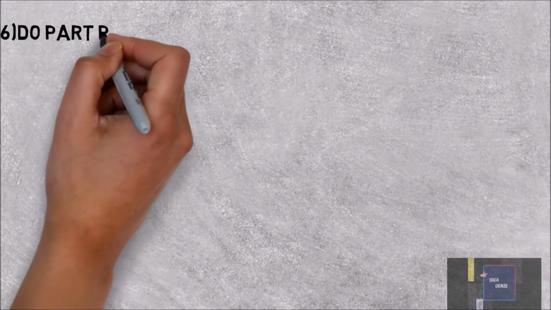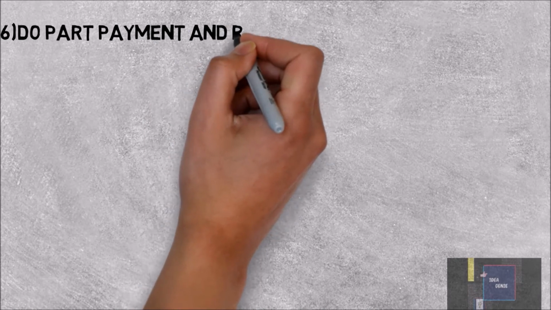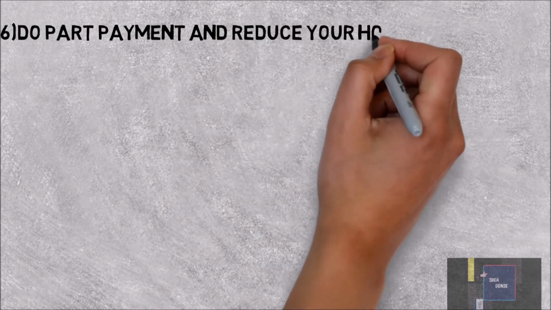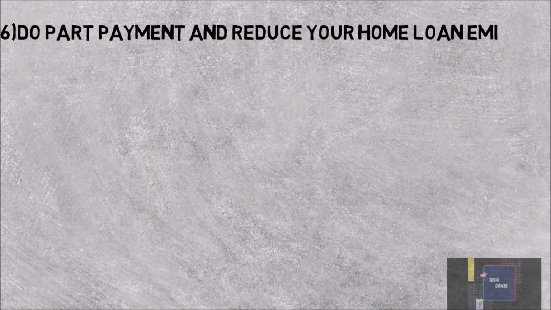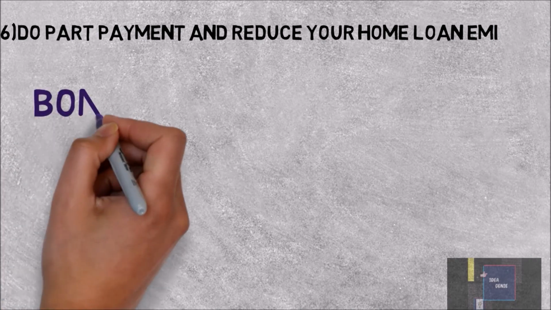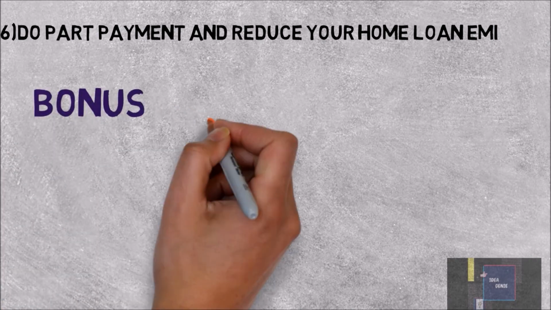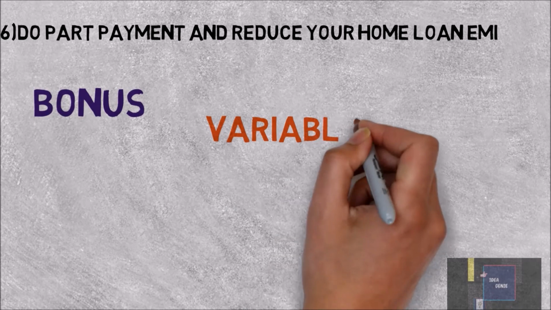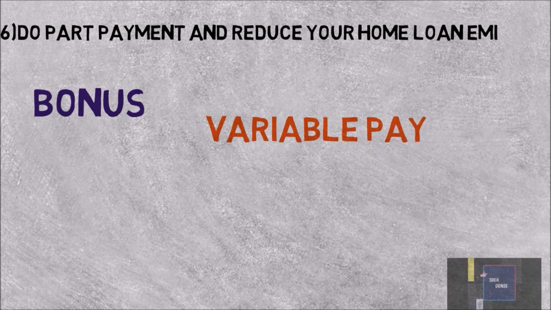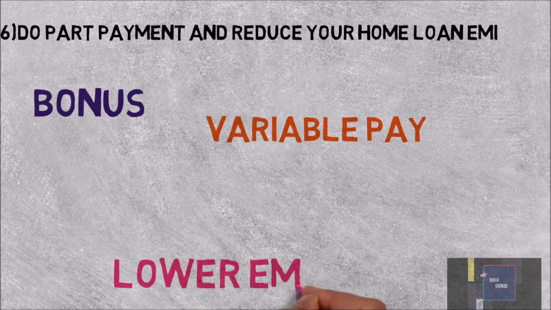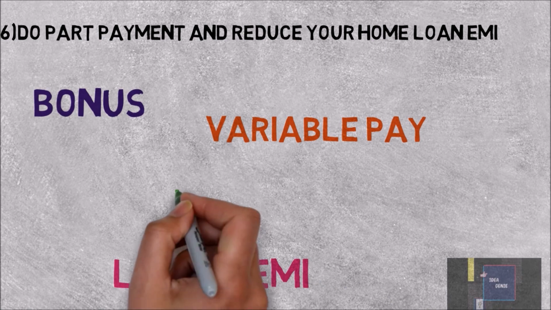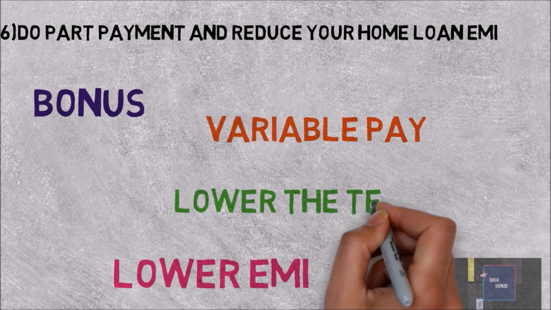Tip number 6, do part payment and reduce your home loan EMI. In the initial years, interest would be high and in later years principal repayment would be high. So if you have a bonus or variable pay, use it for part payment of your home loan. This way you can ask your lender either to reduce your EMI or reduce the tenure of your home loan. So these are the 6 ways to reduce your home loan EMI. Choose the one which suits you better.